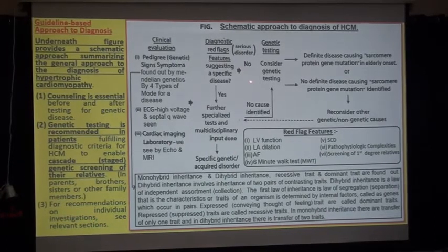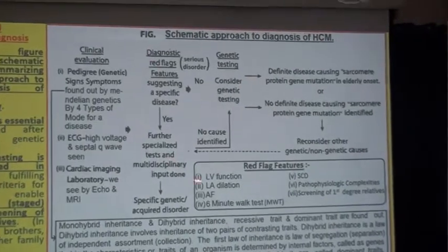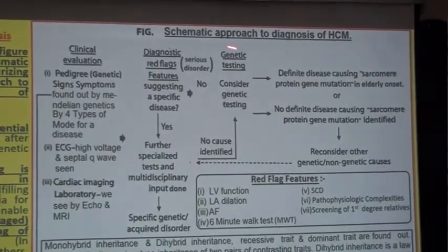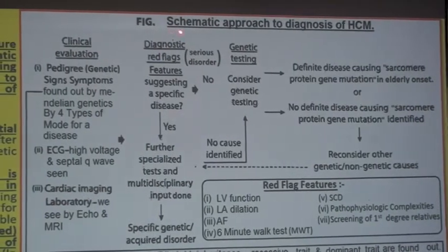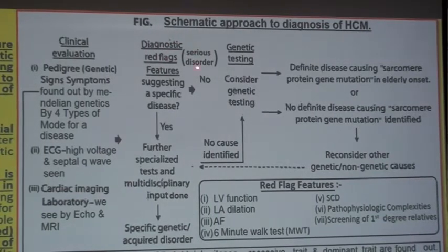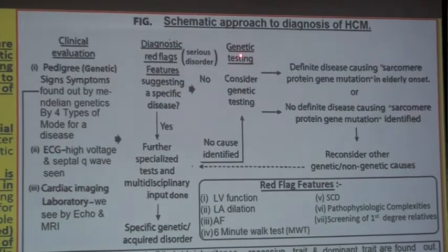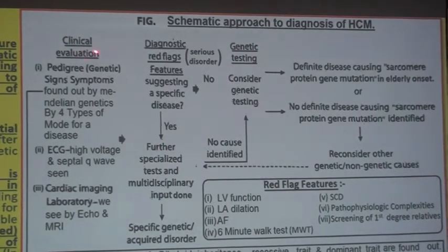Now I am coming to the schematic approach to diagnosis of HCM by this figure. Here we have to see three things. Number 1, clinical evaluation. Number 2, diagnostic red flag features. Red flag means serious disorder. Number 3, genetic testing. First we take the clinical evaluation.